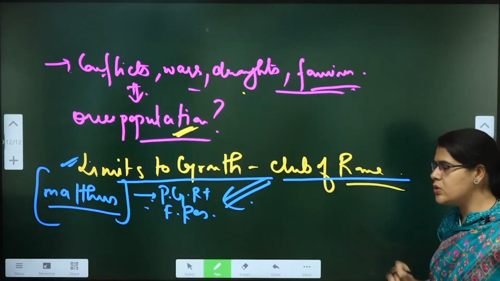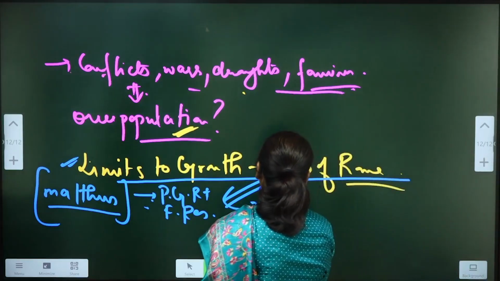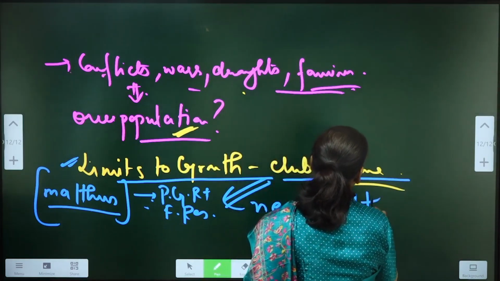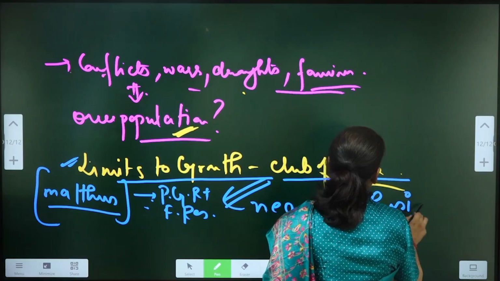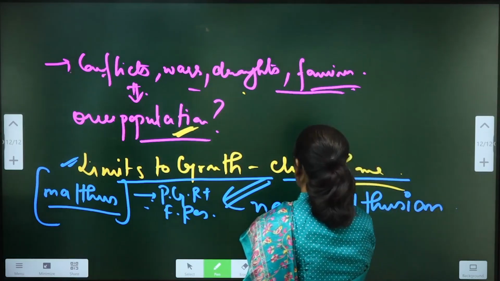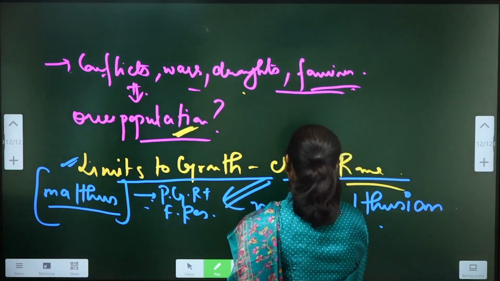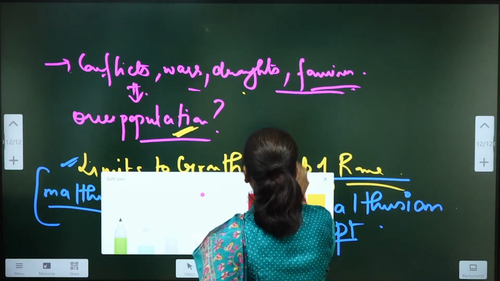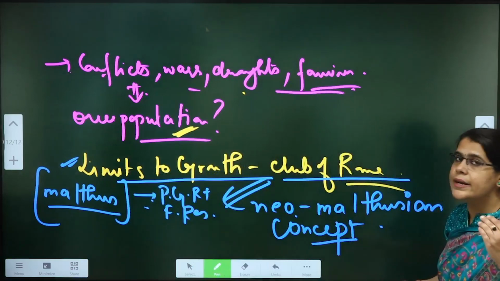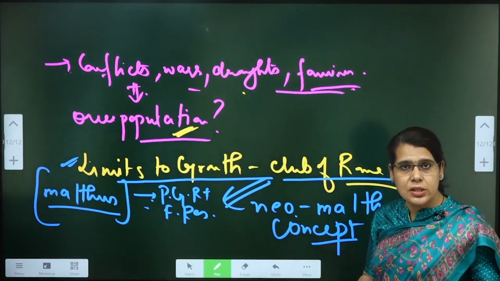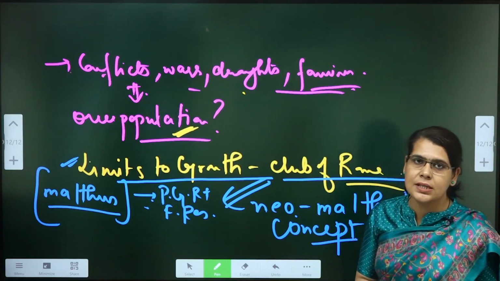is called the neo-Malthusian concept. So neo as in new, something which reiterates any of the previous ideas. So it becomes the neo-Malthusianist approach. I hope this is clear to you.